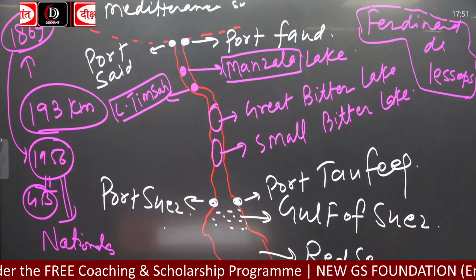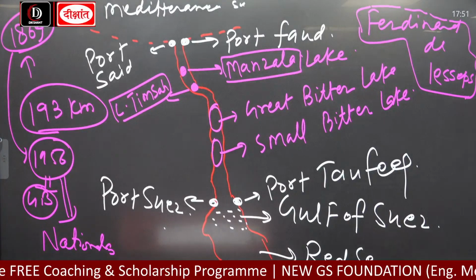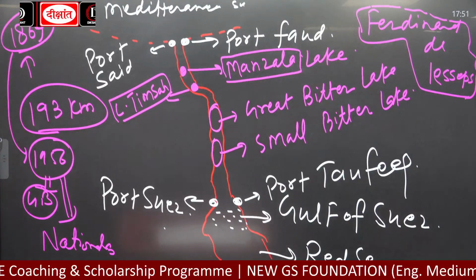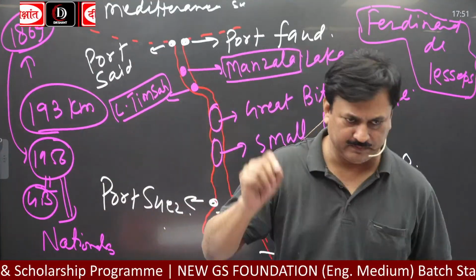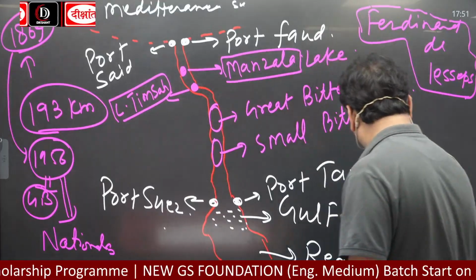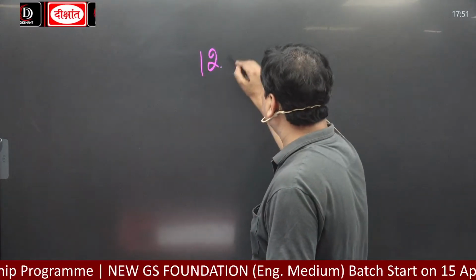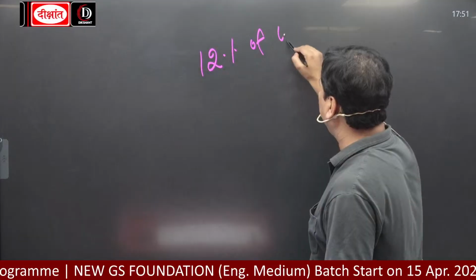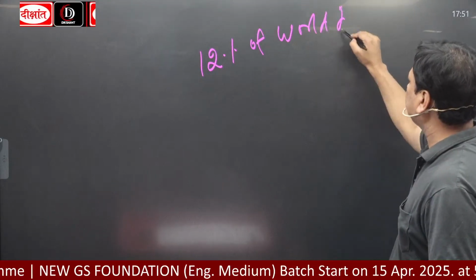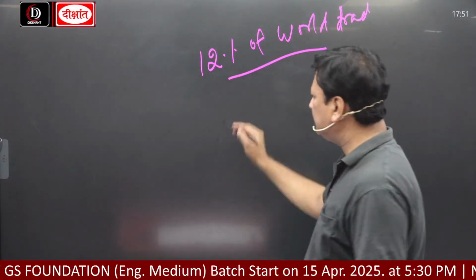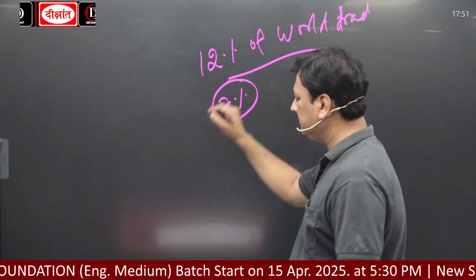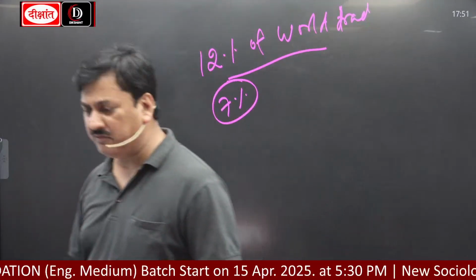Two important pieces of information which you all have to write about this Suez Canal: write down, 12% of world trade. How much? 12% of world trade. 7% of crude oil trade, 7% of world oil trade.